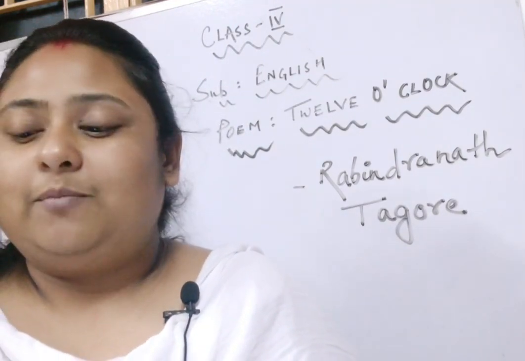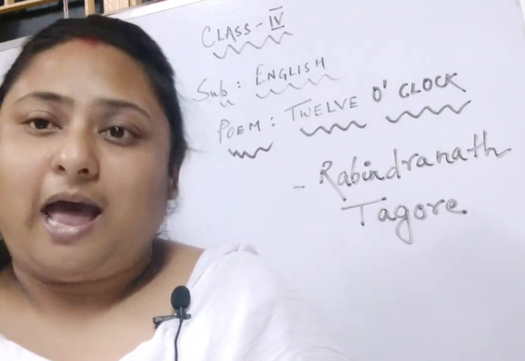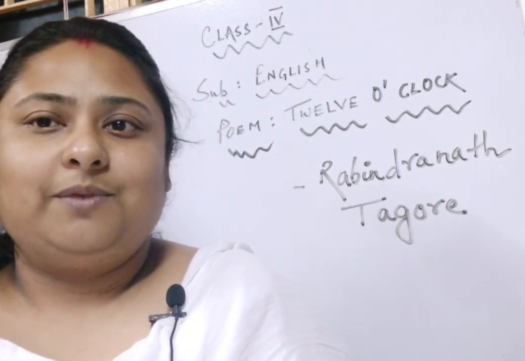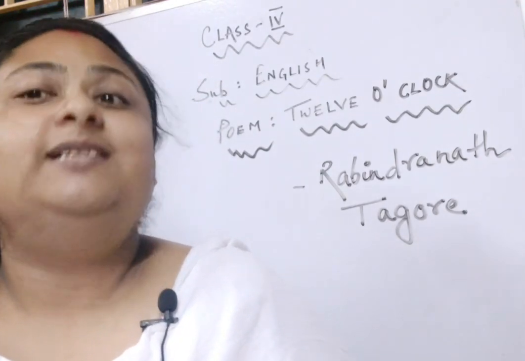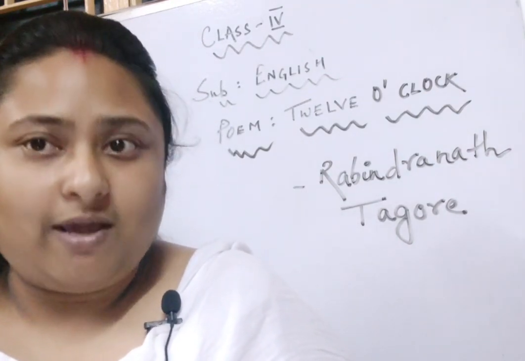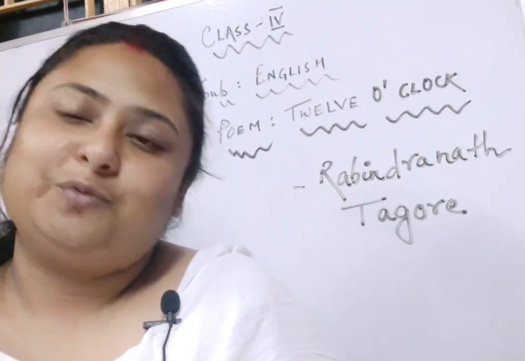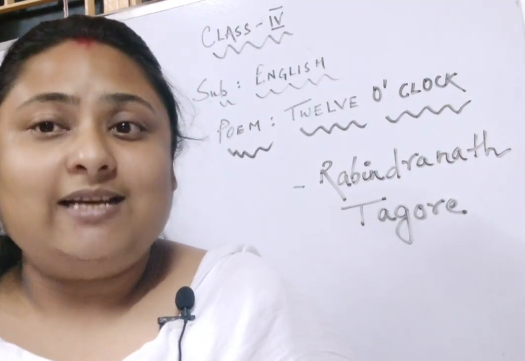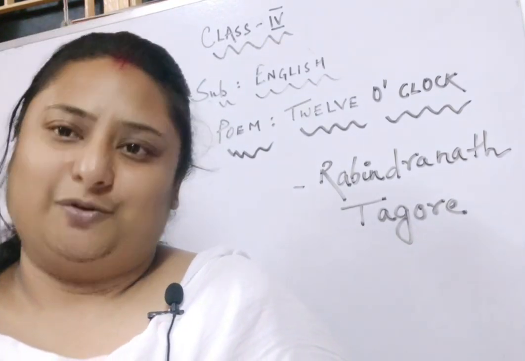So here the poet is saying that at night also 12 o'clock we see it's coming, and in the afternoon also we see that 12 o'clock is coming. So why can't night come at that time in the afternoon when it is 12 o'clock? So it's a very genuine question by the poet, by the little boy, that if 12 o'clock can come at night, why can't the night come at 12 o'clock in the afternoon? So basically he is imagining that the night is coming very soon when it is 12 o'clock in the afternoon.